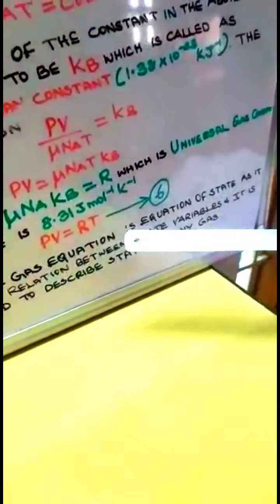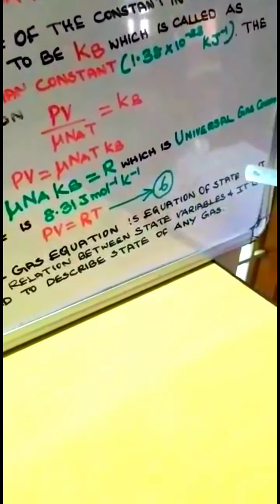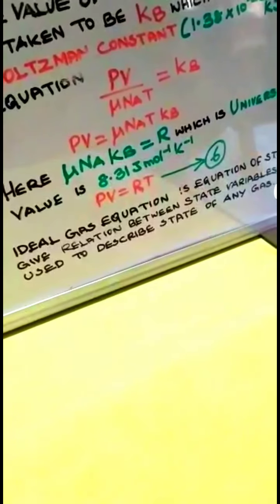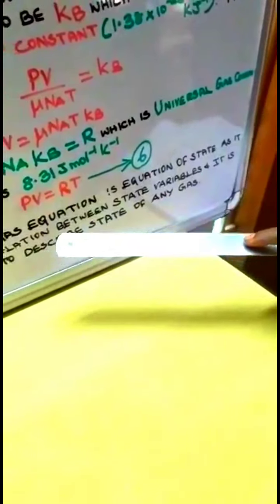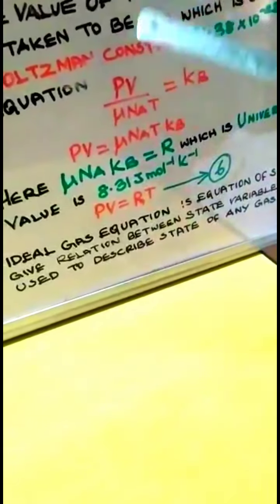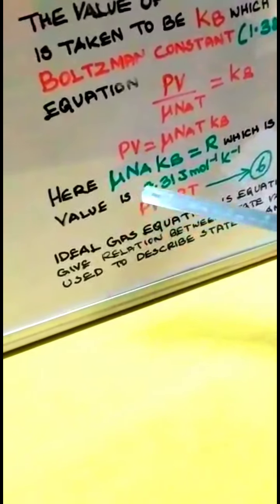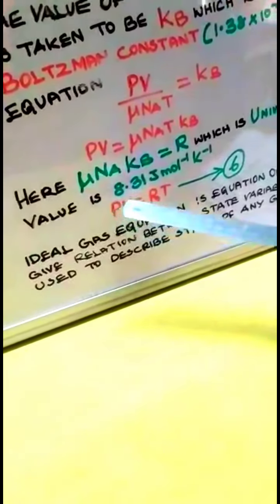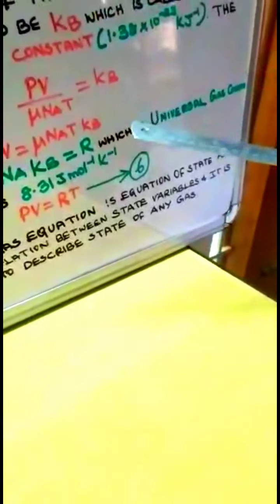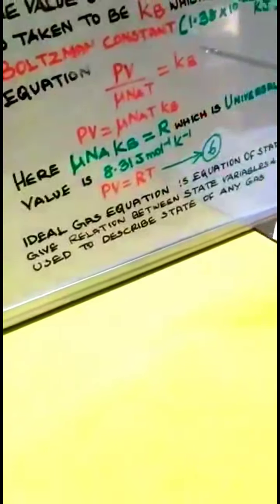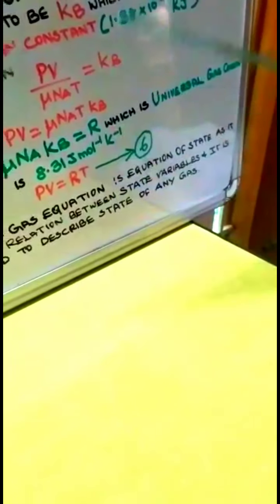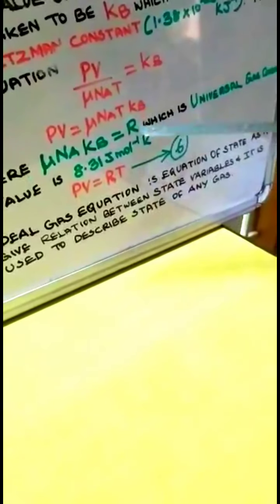This ideal gas equation is the equation of state, as it gives the relation between the state variables, and it is used to describe the state of any gas. So I think now you are clear how we got the ideal gas equation PV is equal to RT. It is a very simple equation, but it is very important, which has been in many of your question papers. So please learn to derive this equation.